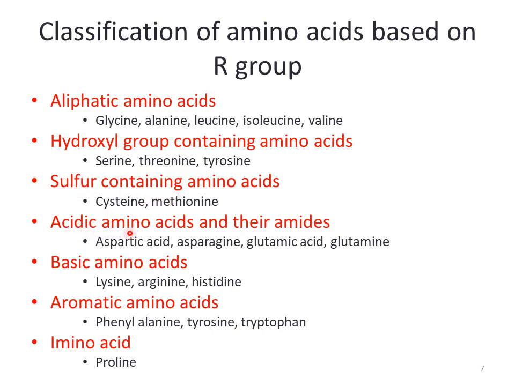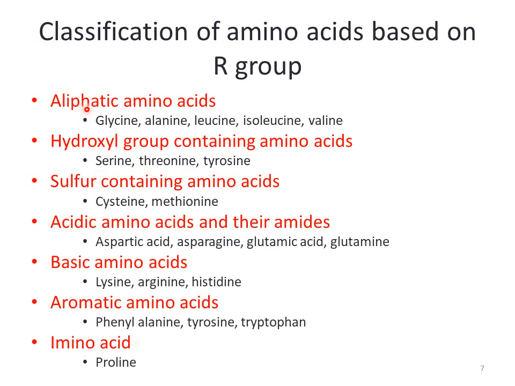If an acidic compound is attached in place of the R group, then these are called acidic amino acids. If basic, then basic amino acids. Or if a benzene ring is attached in place of the R group, then these are called aromatic amino acids. And if another amino group is attached, meaning two amino groups are attached with the alpha carbon in an amino acid, then it will be called imino acids.